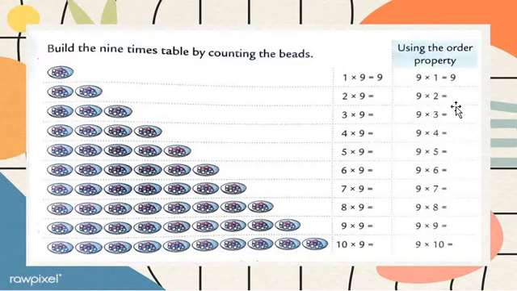So students, one more time I am repeating table number 9 for you all, and then we are going further. 9 1s are 9, 9 2s are 18, 9 3s are 27, 9 4s are 36, 9 5s are 45, 9 6s are 54, 9 7s are 63, 9 8s are 72, 9 9s are 81, then 9 10s are 90. Okay, so students, I hope you all know and have learned table number 9.